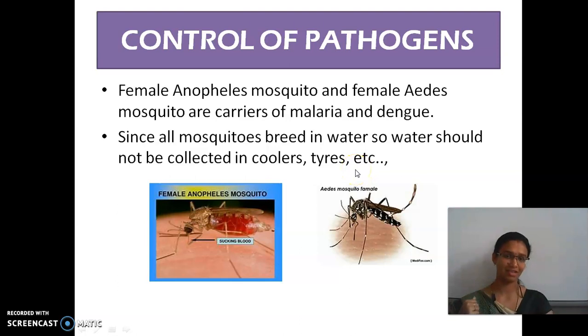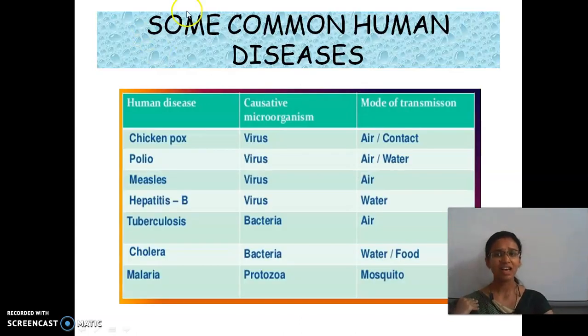Now these are some common human diseases caused by microorganisms: chickenpox, polio, measles, hepatitis, tuberculosis, cholera. I think you all know about these diseases, right? For polio, polio drops are given. For chickenpox, a vaccine is given.